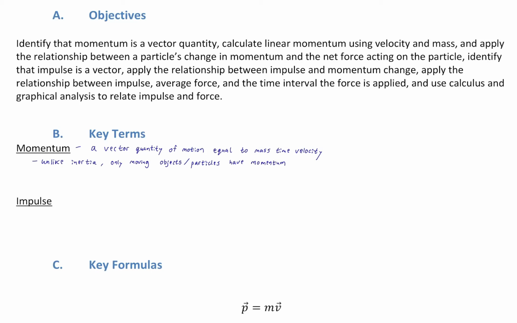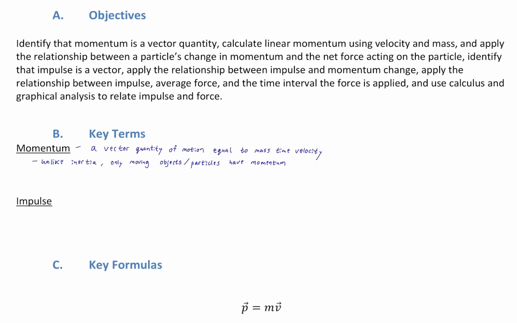And I bring that up because a lot of times in everyday language, we kind of interchange the words momentum and inertia, and that's fine. But for scientific language, for physics, inertia has units of kilograms, momentum definitely doesn't because it's mass, which is kilograms, times velocity. So the units of momentum would be kilograms meters per second, although I will usually express it a slightly different way.